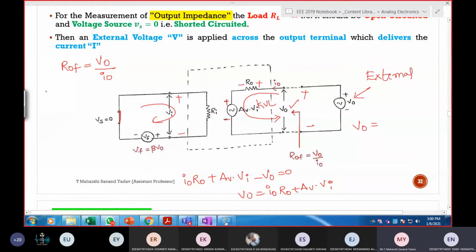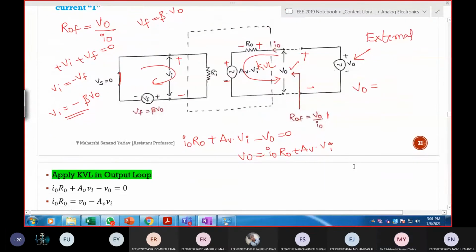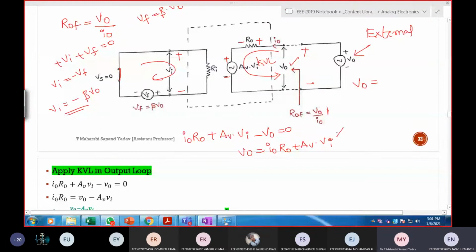VI minus plus VI plus VI plus VF equals 0. So VI can be written as minus VF. What is VF? VF is beta times V out. So VI can be written as minus beta V out. Next, what should I do? Whatever you want to do with these expressions, you do. But you try to calculate V out by I out. That is our aim.